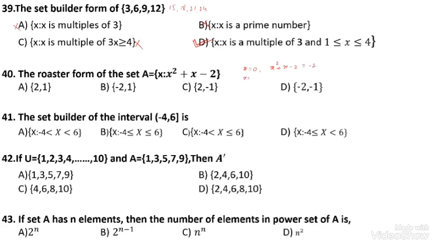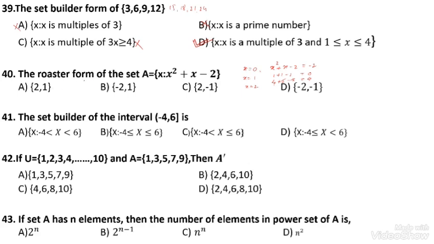Similarly, x is equal to 1. 1 square is 1 plus 1 minus 2. I will get 0. X is equal to 2. Then 2 square is 4, 4 plus 2 is 6, minus 2. 4 plus 2, here 2 get cancelled. There is a 4. So we get minus 2, 0, 4.